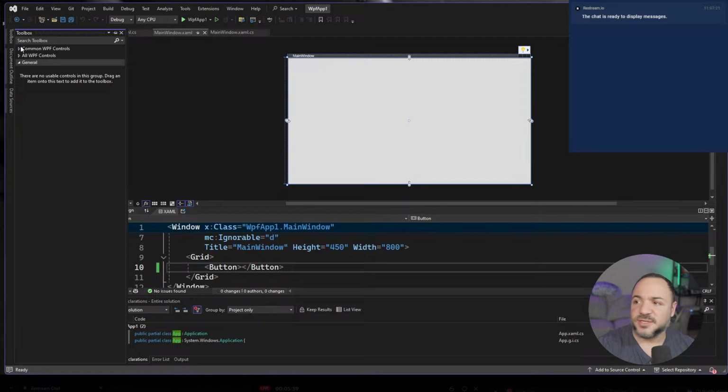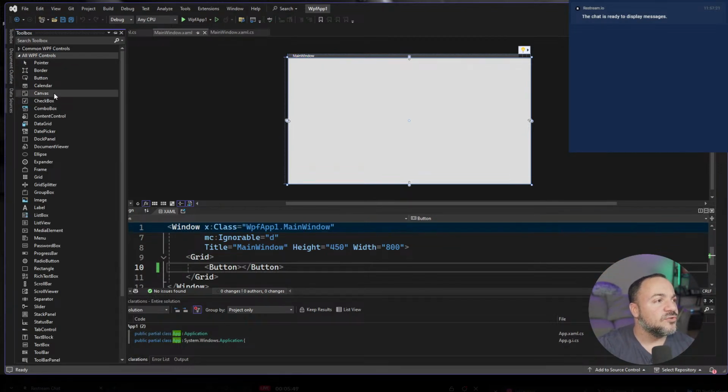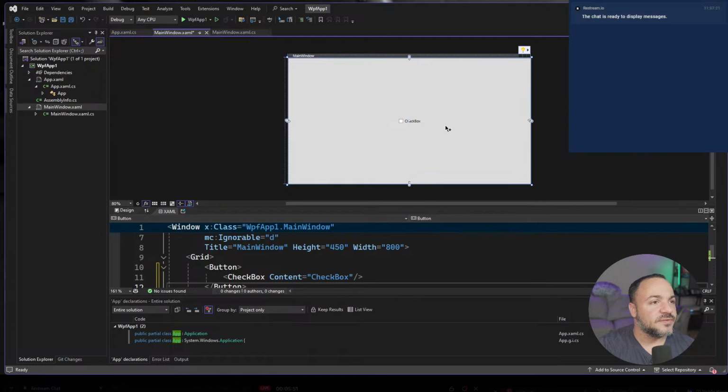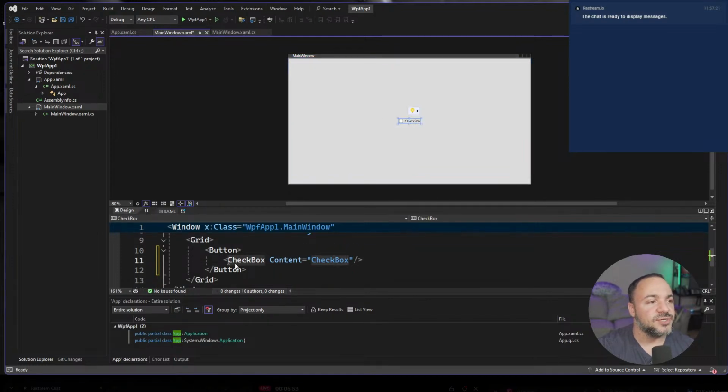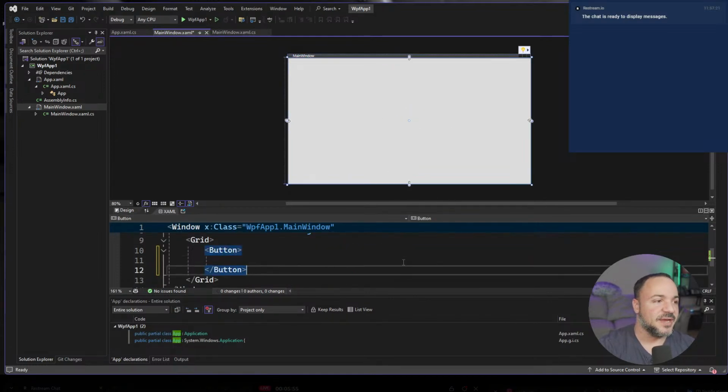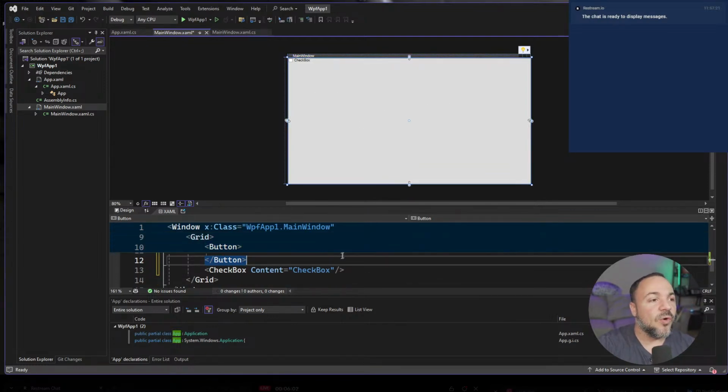I don't know why that took a second to populate, but sorry, the text might be a little small just because my resolution's high and I'm only showing a small portion of my desktop here. But you can drag and drop stuff. So if you want to put a checkbox, there you go, I put a checkbox. It actually put it inside of the button, which is not what I would want. But anyway, you can drag and drop, and it's kind of nice because you get a little designer here. Or you can work right in the XAML, which is also pretty cool.